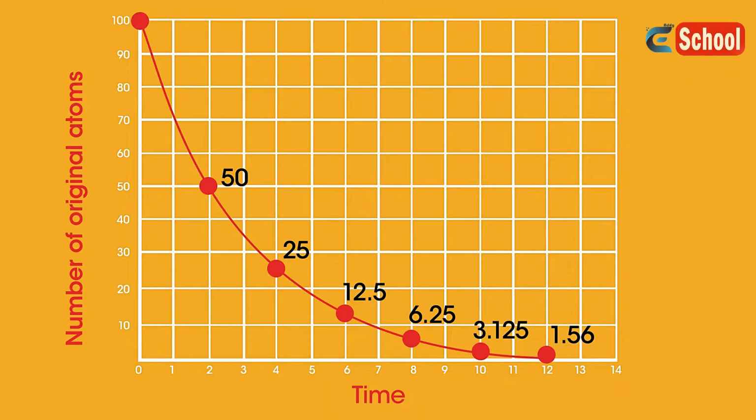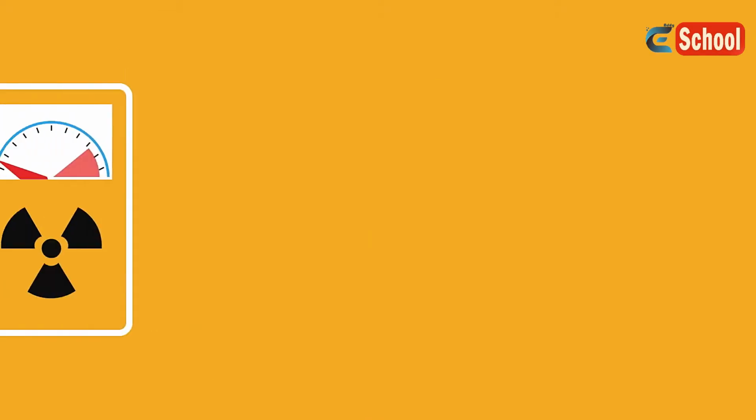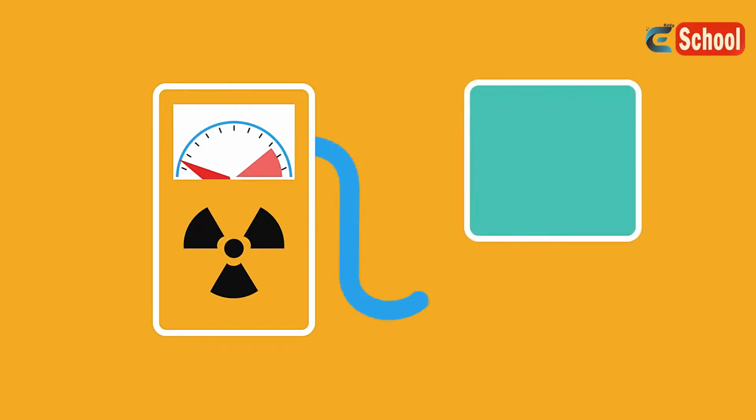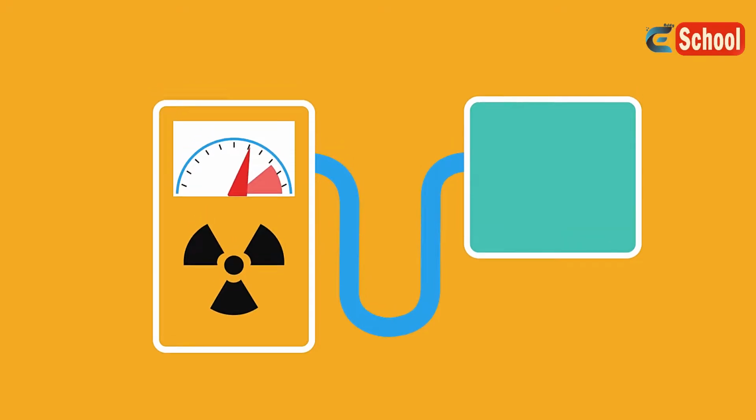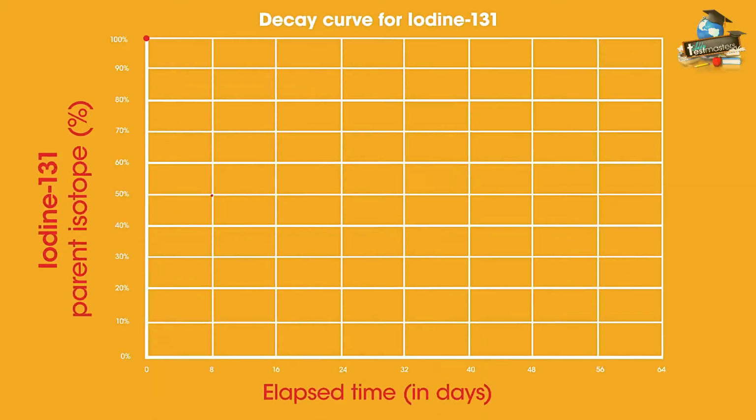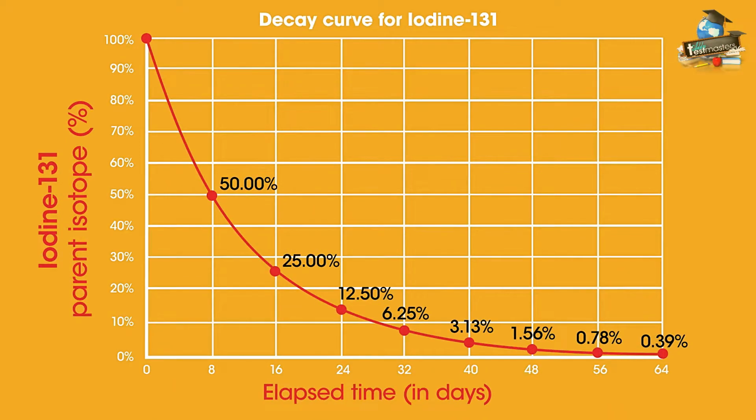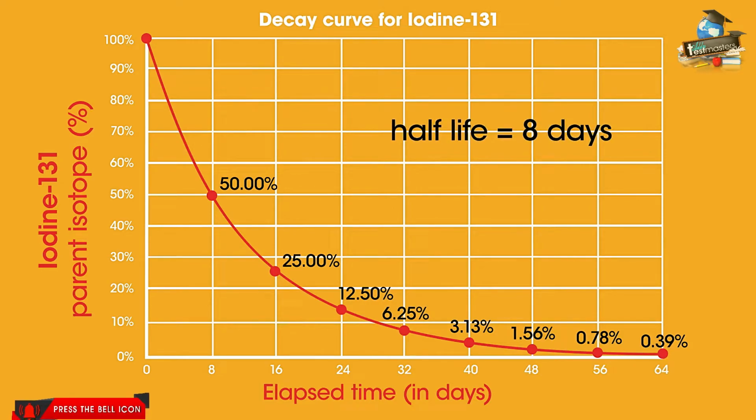Half-lives can be as short as nanoseconds or as long as billions of years. If we record the radioactivity of a material over time with a Geiger-Müller tube and a counter, then we can plot activity, or a measure of the atoms decaying, against time to get a graph like this. The graph is for the isotope iodine-131. Notice how the count rate halves every 8 days, so we say it has a half-life of 8 days.